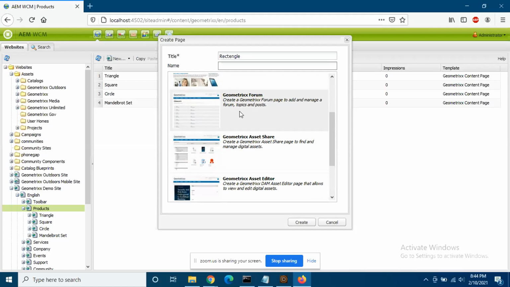In your projects, you will be creating a template first. So in order to create a page, you need to have a template first.